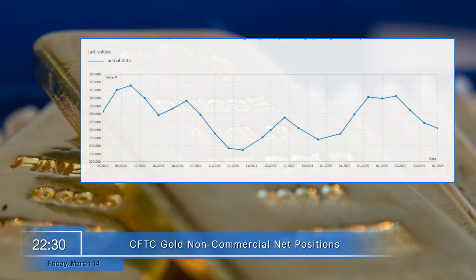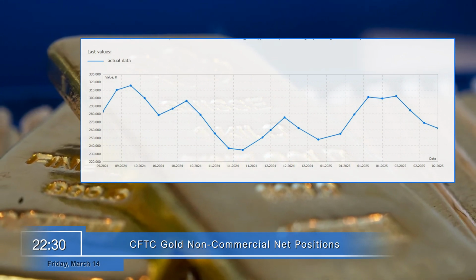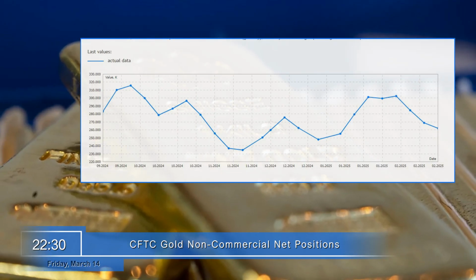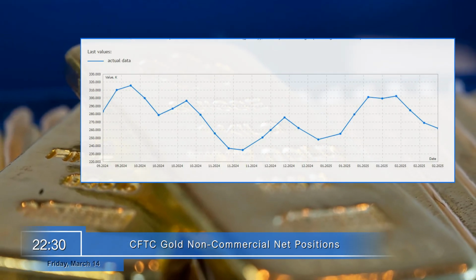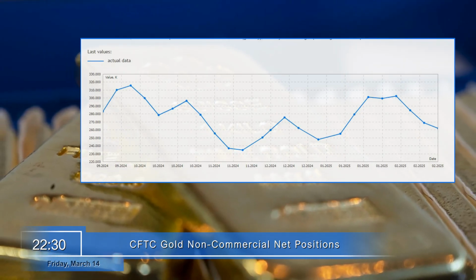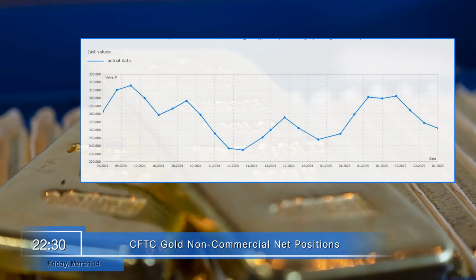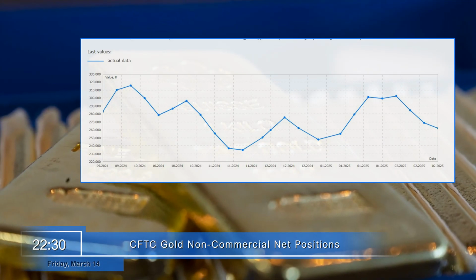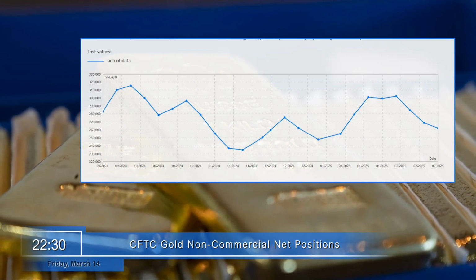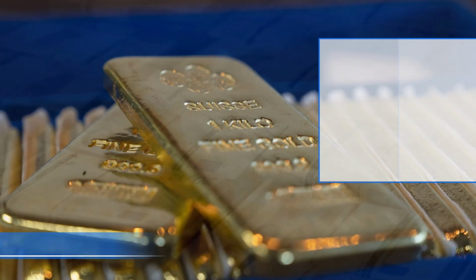Friday, March 14th. Before the weekend at 22:30, the United States will announce the net volume of speculative gold positions from the CFTC. This is a weekly report of the Commodity Futures Trading Commission, which reflects the difference between the total volume of long and short gold positions existing in the market and opened by non-commercial traders, speculators. The increase in the net volume of speculative gold positions in the U.S. markets may indirectly hint at unfavorable conditions in the overall market.